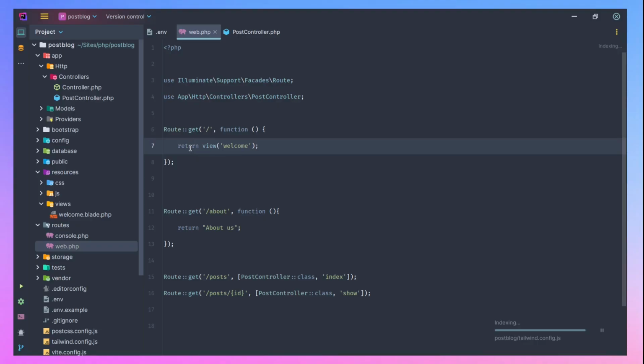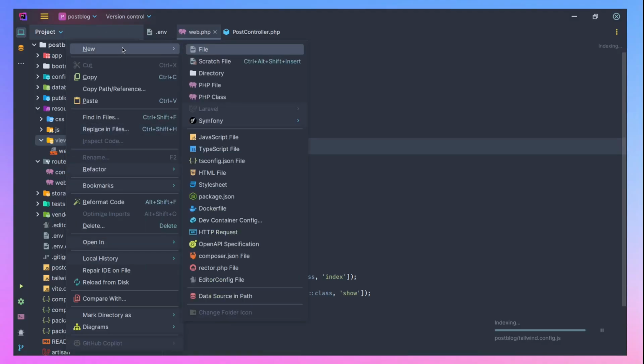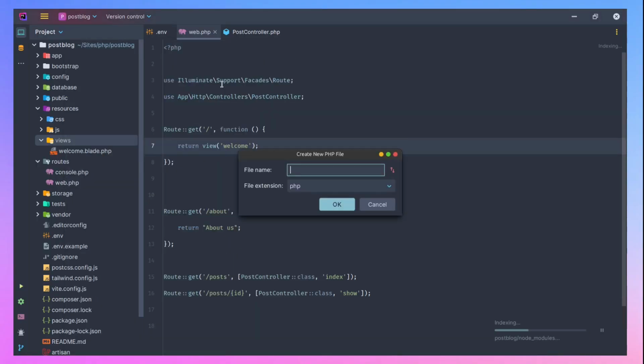It's very simple. You just have to come to your resources, then you come to your views directory. Then you create a new file. So for instance, let's say we want to create a view for our post, that is to show our post.